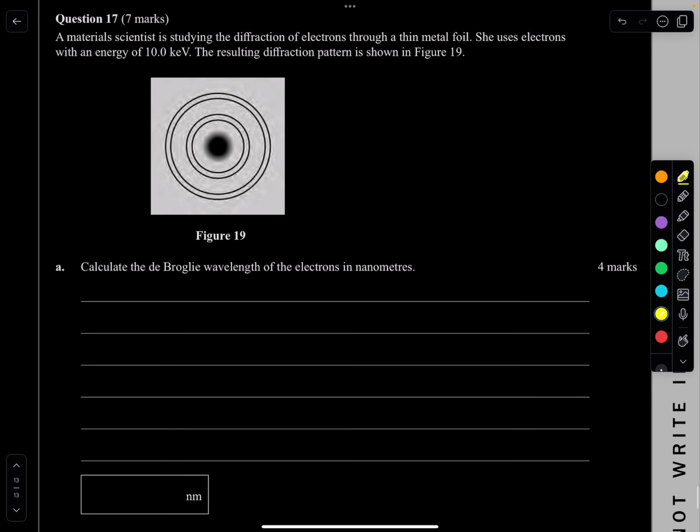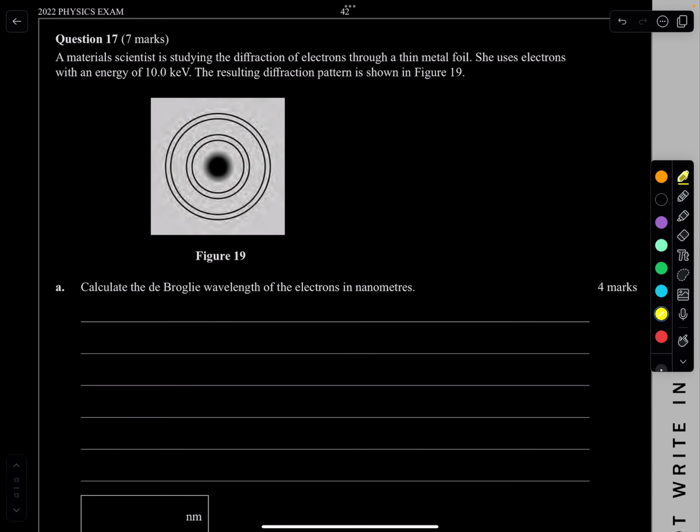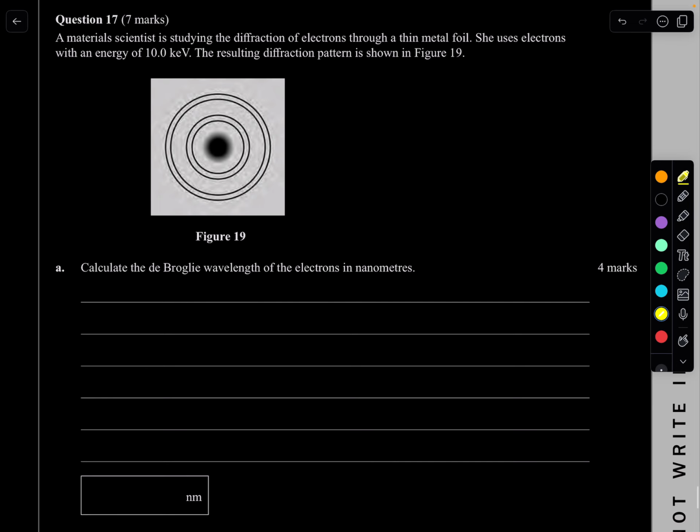Question 17. I think this is the last one. Yep. Let's have a try at this. A material scientist is studying the diffraction of electrons through a thin metal foil. She uses electrons with an energy of 10 kiloelectronvolts. The resultant diffraction pattern is shown. Calculate the de Broglie wavelength of the electron in nanometers. Beautiful. Let's do that. So it's 4 marks.